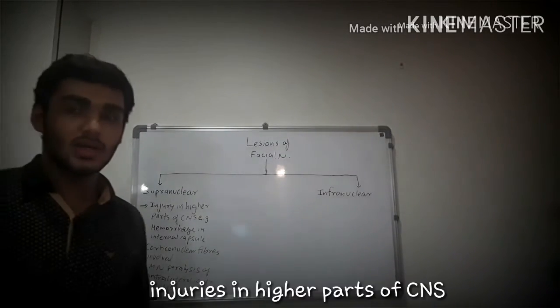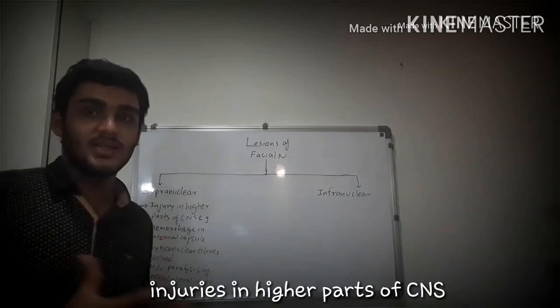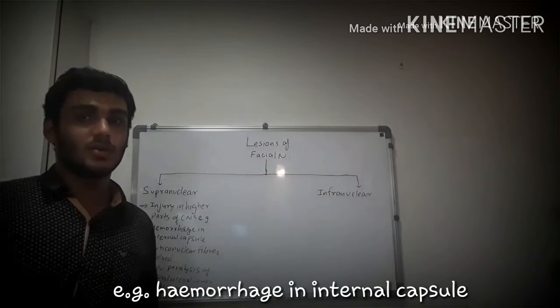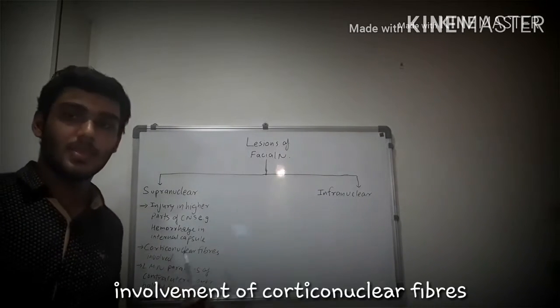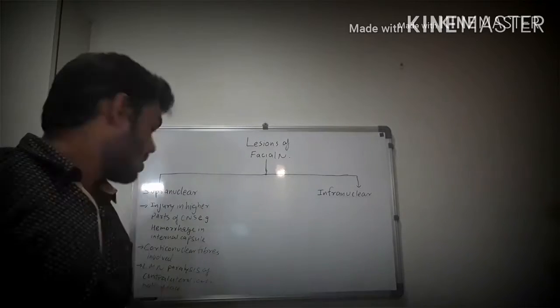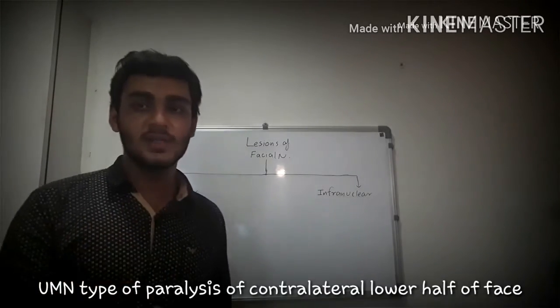The supranuclear lesions occur in the higher parts of the CNS. For example, injury due to hemorrhage in the internal capsule may cause supranuclear lesions of the facial nerve. The corticonuclear fibers are involved, and due to these lesions, upper motor neuron type of paralysis of the contralateral lower half of the face occurs.